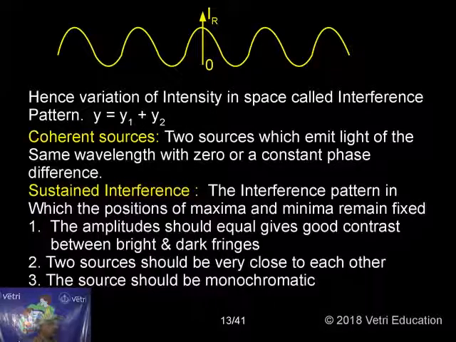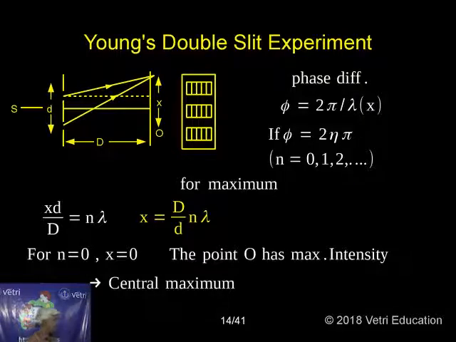The amplitudes should be equal, which gives good contrast between bright and dark fringes. The two sources should be very close to each other. The source should be monochromatic. These are the conditions for getting sustained interference.